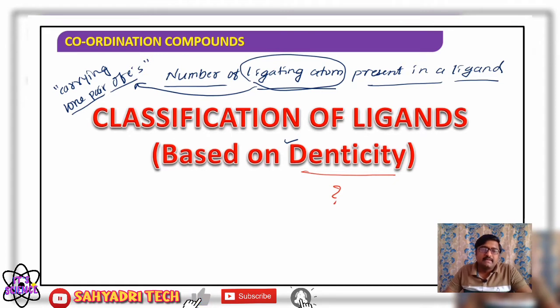Say a ligand makes only one coordinate bond, then it is called monodentate. If it has two ligating atoms, so that it makes two coordinate bonds, we call it bidentate or didentate. If there are three ligating atoms making three coordinate bonds to the central metal atom or ion, we call it tridentate. Then four is tetradentate, five is pentadentate, and so on. So denticity is the total number of ligating atoms present in a ligand.